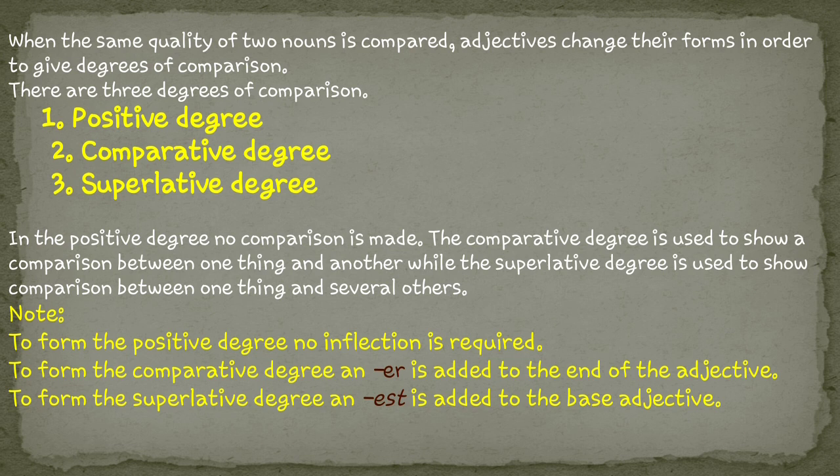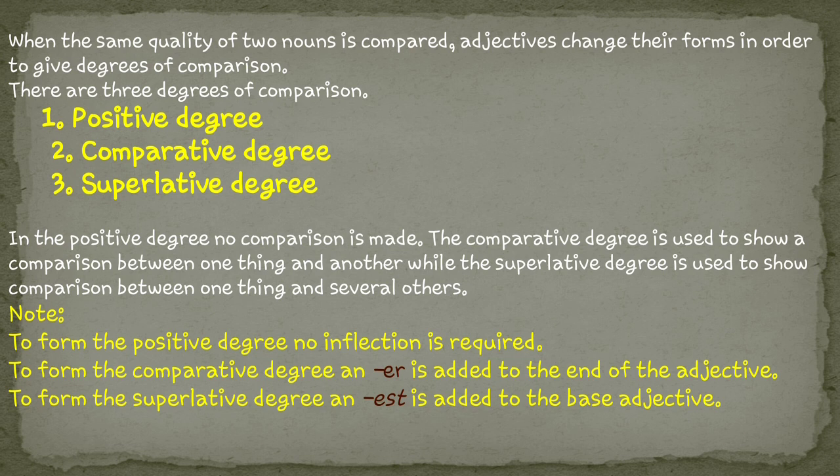Dear students, let me make it clear that addition of er to form the comparative degree and addition of est to form the superlative degree is not possible with every word. This is possible only with words which have one syllable. If syllables are not clear, I would like to give you a different lecture on the syllable. What are syllables? Let me make it clear here only. All those words which cannot be broken into two different sections have one single syllable.